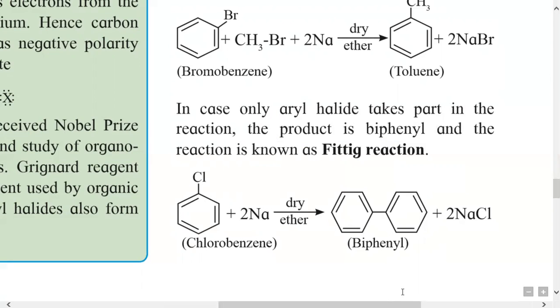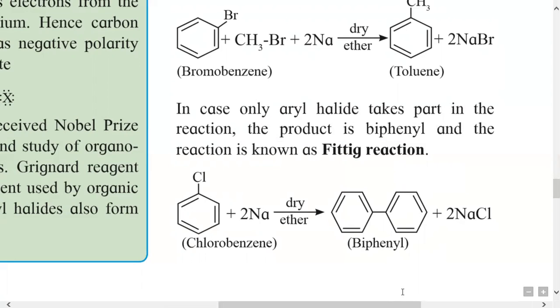And in the Wurtz-Fittig reaction, aryl halide reacts with alkyl halide and sodium metal in the presence of dry ether to give a hydrocarbon containing alkyl and aryl groups. That is the main difference between the two reactions. Here chlorobenzene reacts with two atoms of sodium in the presence of dry ether.